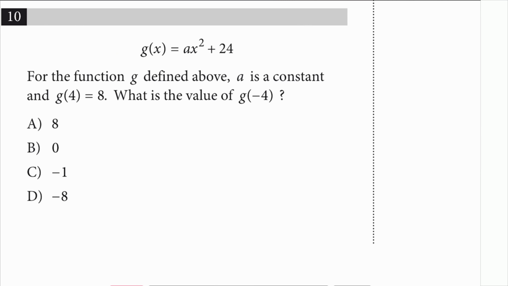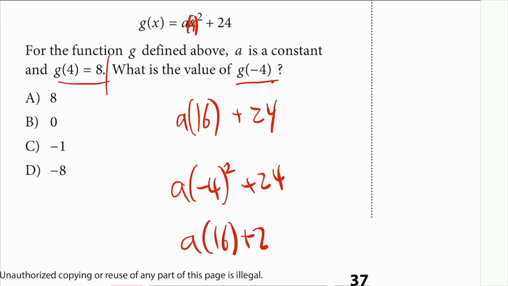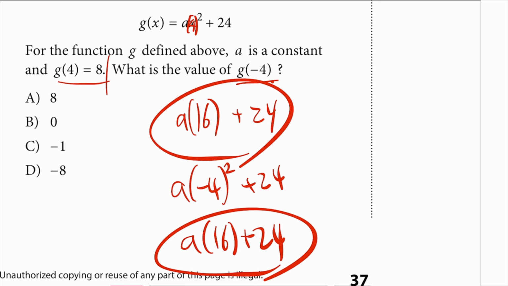Next, number 10. For the function g of 4 is 8. G of negative 4. If you think about it, if you're plugging a 4 there, that would be 16 plus 24. If you put negative 4 in there, that's still going to give you 8 times 16 plus 24. If you notice, it's the same. Whether it's a positive 4 or a negative 4, it doesn't matter because it's being squared, right? So it's just going to give you the same exact value. 8 it is.